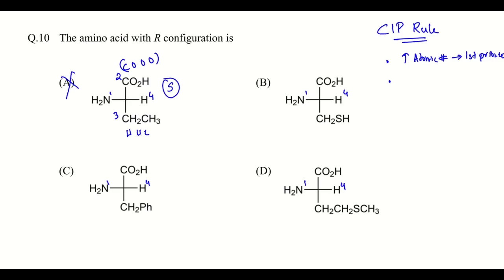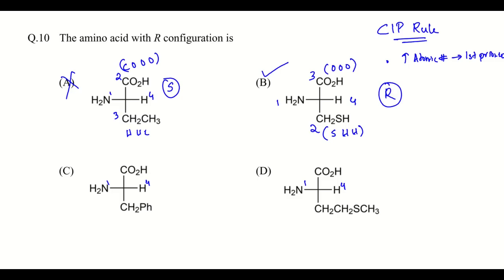Going to the next one, here the priority goes to this carbon, which is connected to 3 oxygens: 1, 2, 3. And this carbon is connected to 1 sulfur and 2 hydrogens. So the priority goes like here it will be 2 and here it will be 3. So this is the R configuration, and this will be the answer.